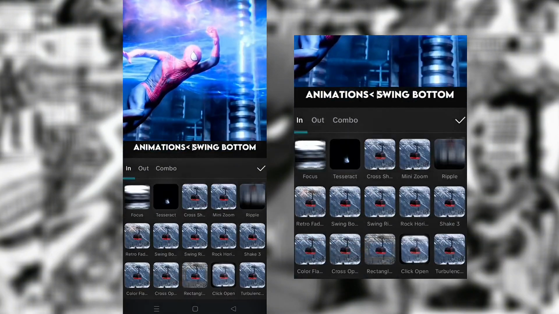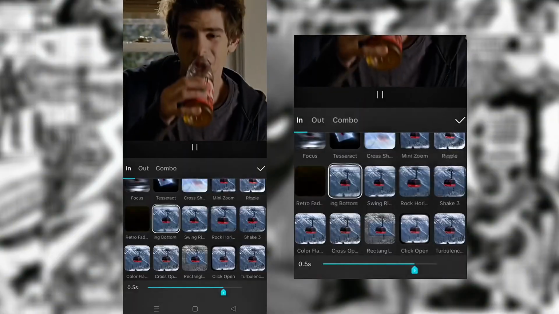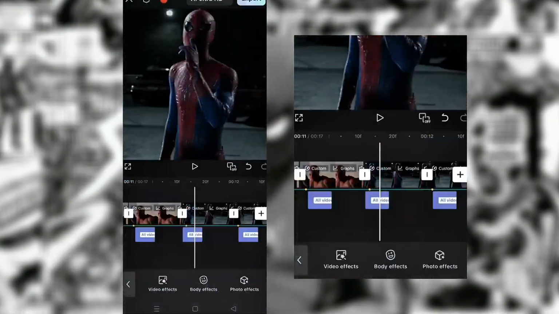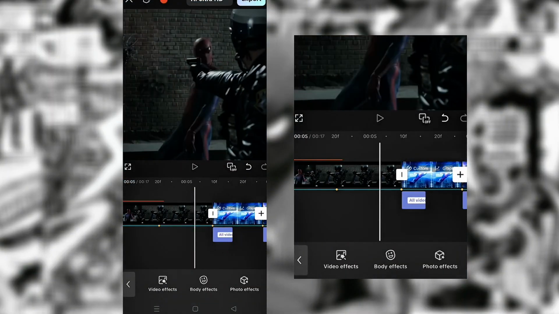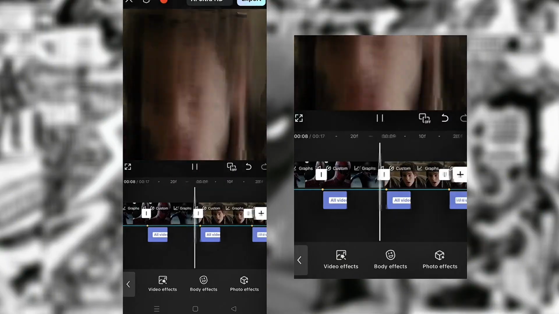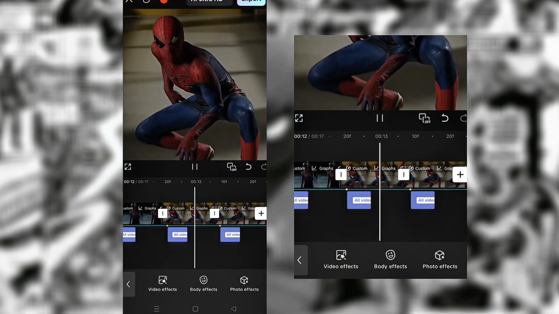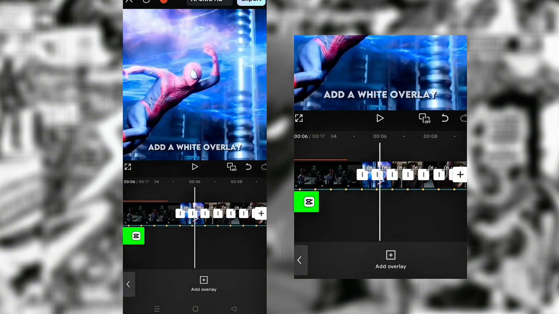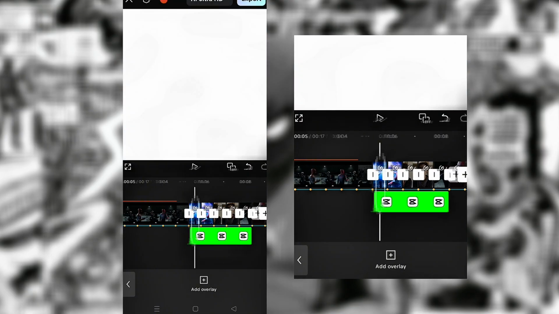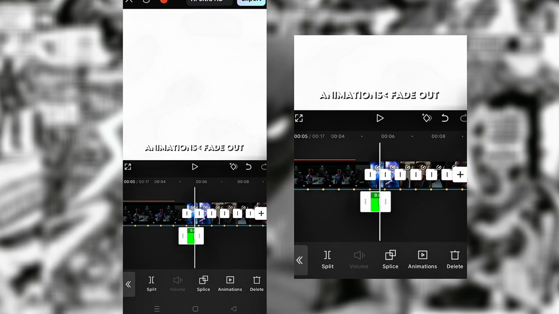Animations, swing bottom, set it to 0.2. Add a white overlay. Animations, fade out.